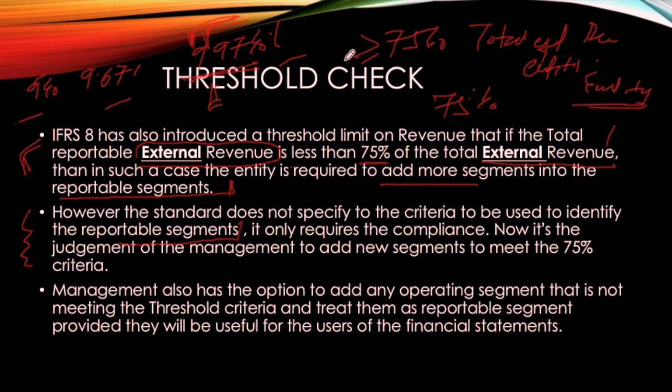So management has the discretion to add any operating segments that they deem fit, which will provide a clearer picture of the operating segments and operations, and which meets the core objective of this standard. So this is the entire structure for a reportable segment.